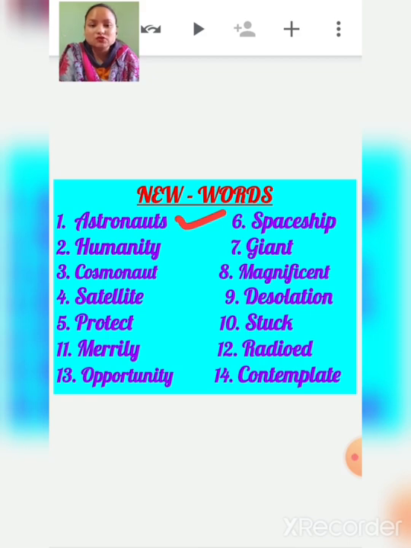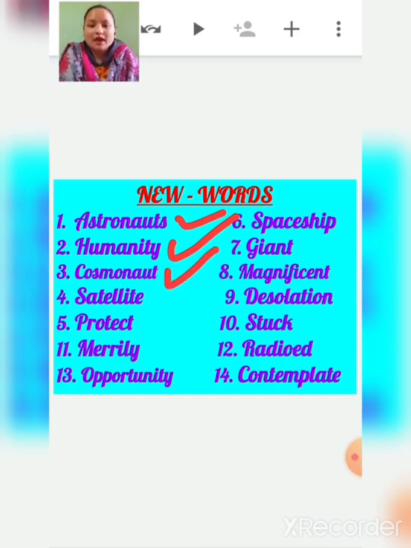You all know astronauts. What are astronauts? Astronauts are people who go to outer space, and they are specially trained for that, right? Second is humanity.